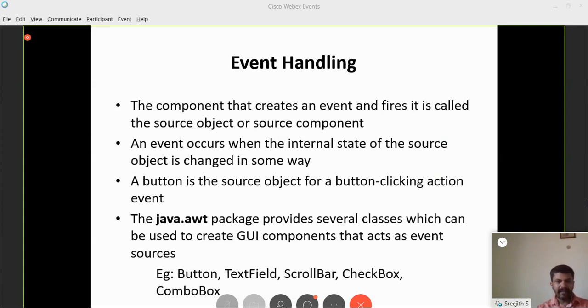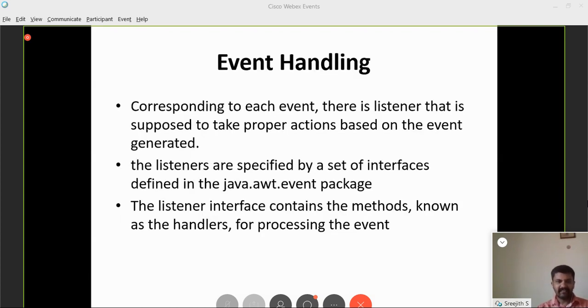When we click that button, the internal state of the source object is changed, and suddenly an event is generated. To handle that event, there is a listener that is supposed to take proper actions based on the event generated. The listener interface will contain a lot of methods that we have to override.